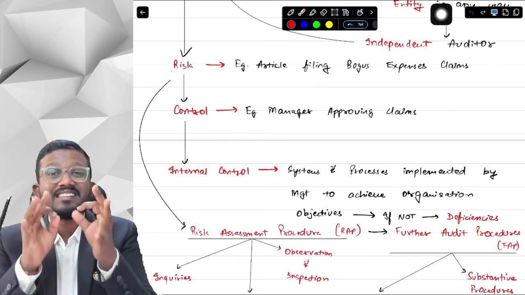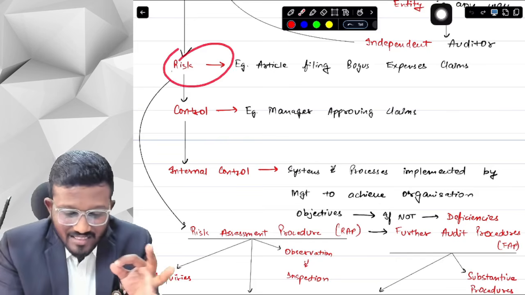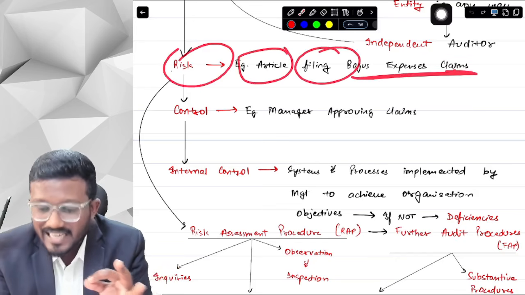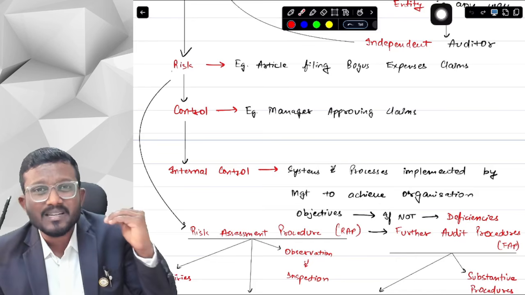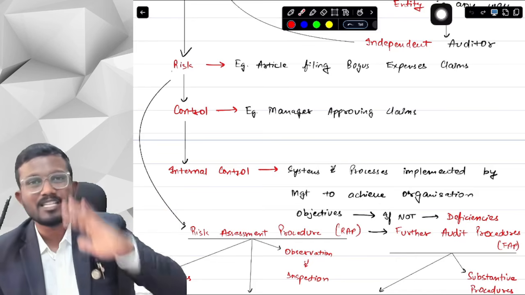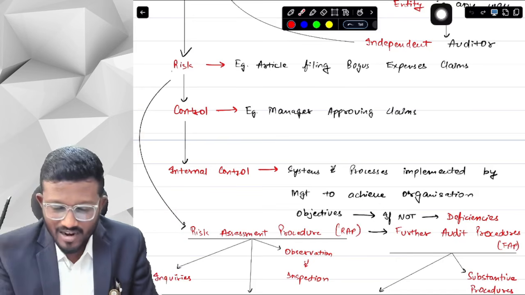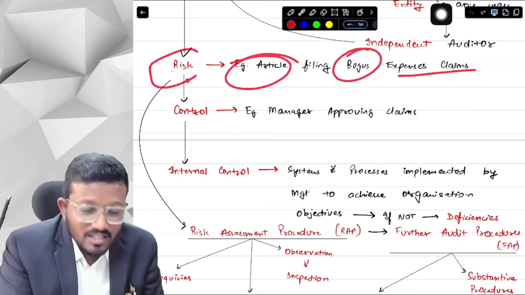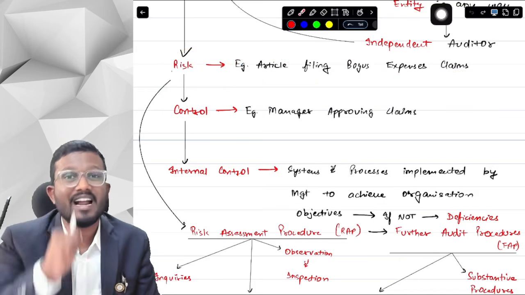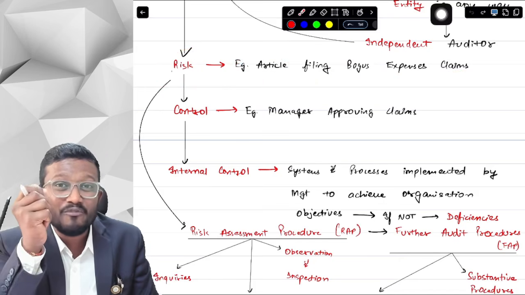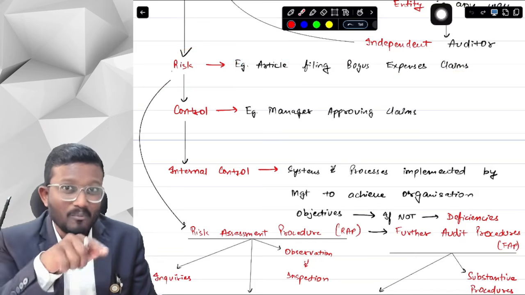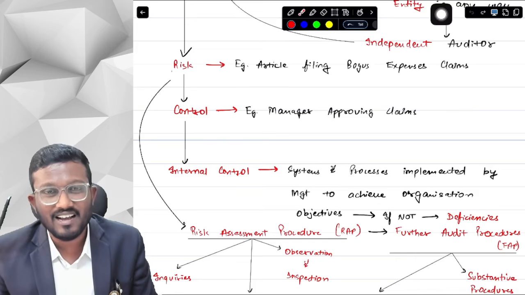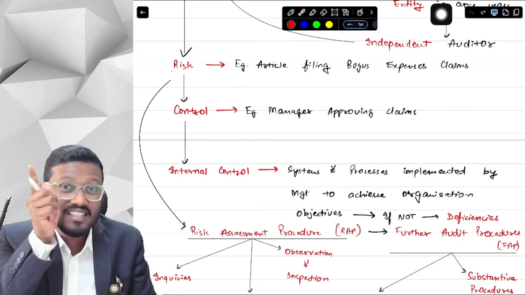I'm just saying that this is a risk. The risk is that the articles are filing bogus expense claims. Bogus means fake expense claims. They have not incurred the expenses actually, but they are filing expense claims for what they have not done. This is a risk for whom, sir? This is a risk for the entity, because there is financial money involved here. There is a risk that the article may be claiming more than they actually deserve or are entitled to. So now here there is a risk.